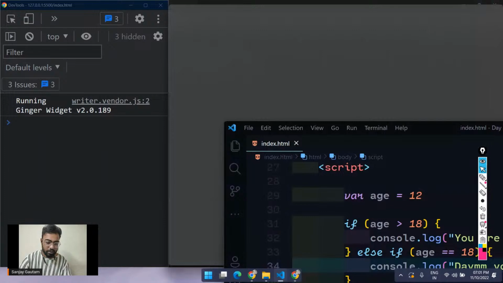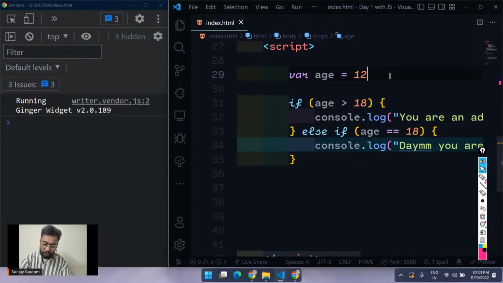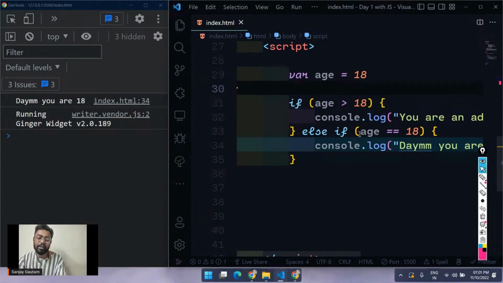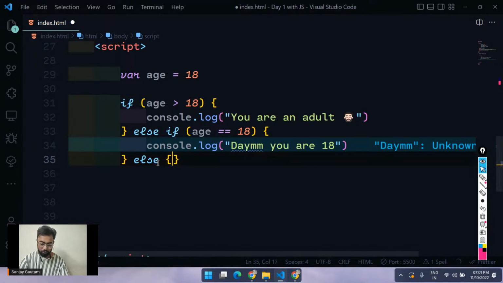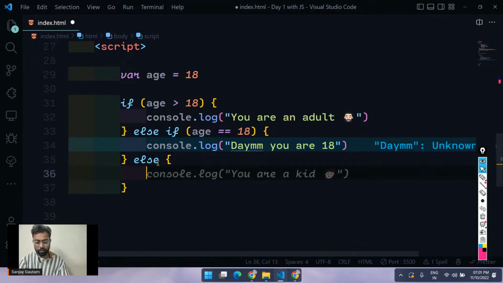Okay, let's see. I'm not getting any output, so let me put 18 here. Now the second condition is true, so that's why we are getting this output. And after that you can put an else here, and let me put "you are a kid."